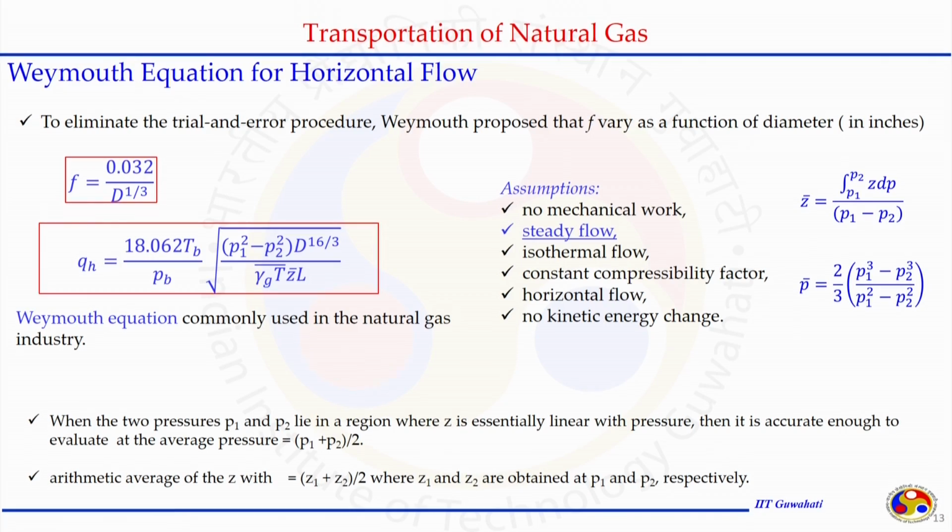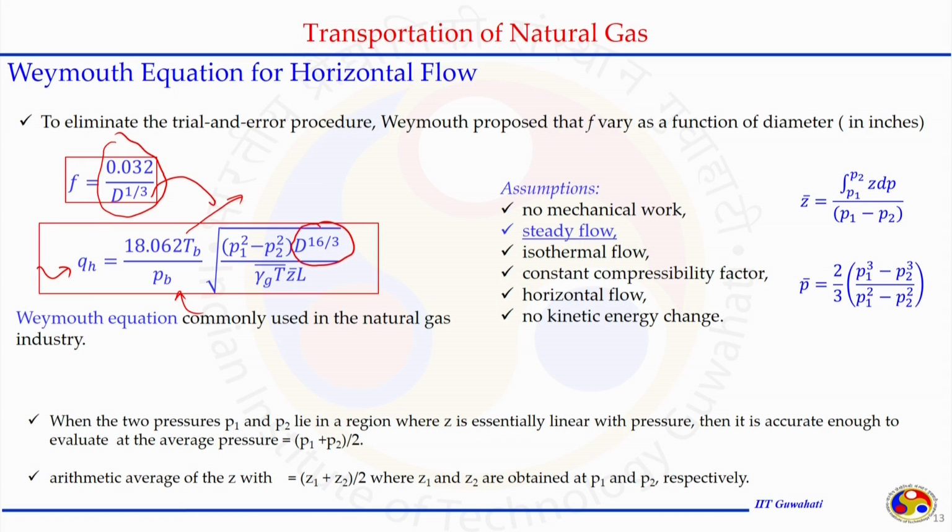So, for example, the Weymouth equation that is widely used for horizontal flow eliminates the trial and error procedure, just assuming F is a function of diameter only, and if we express F in this form, 0.032 divided by d to the power 1 by 3, we will get QH. Again, QH means standard cubic feet per hour, the flow rate with respect to some base temperature and pressure, and it will take this form. Here, because of d, the d to the power 5 got converted to d to the power 16 by 3, and other things are almost the same.